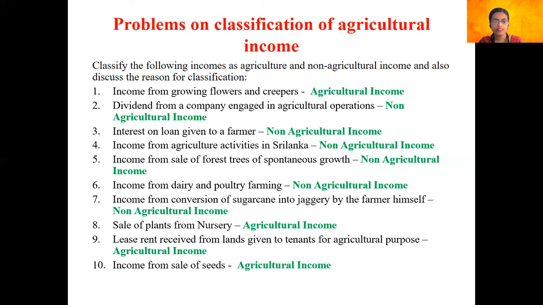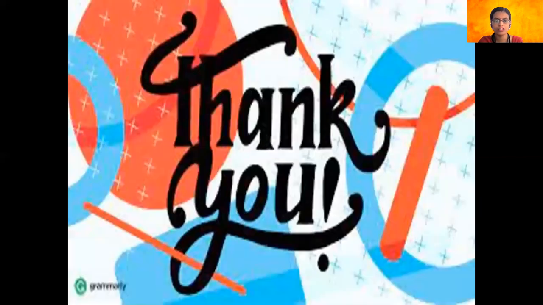At last, we have income from sale of seeds, which again would be considered as an agricultural income, because we have invested a seed, or we have cropped out a seed and we are waiting for the yield to come out. So that is also considered to be an agricultural operation, which comes under the category of agricultural income.